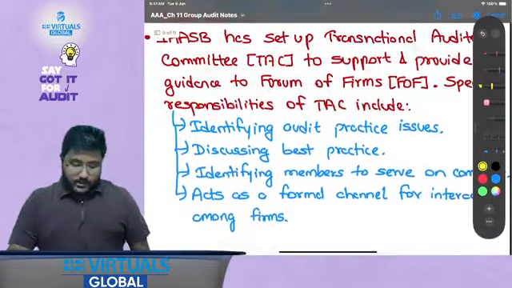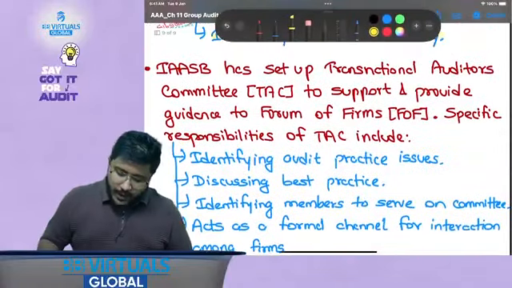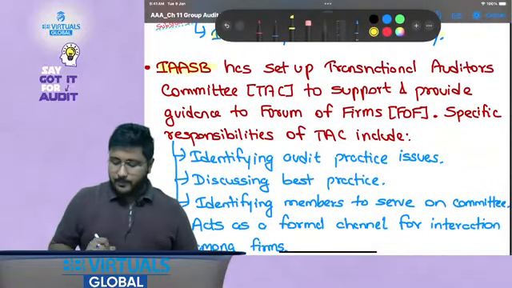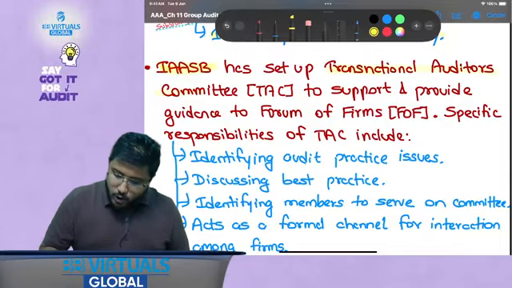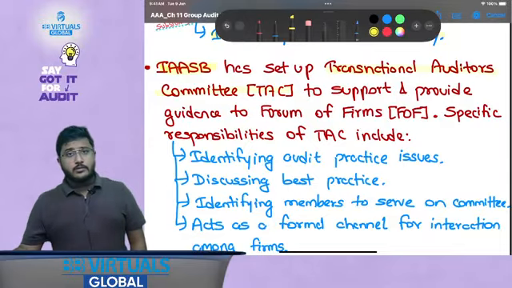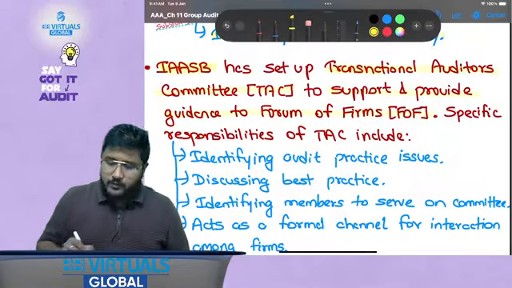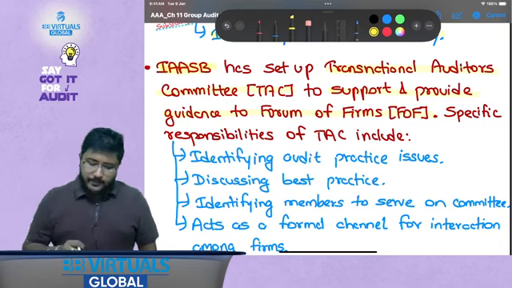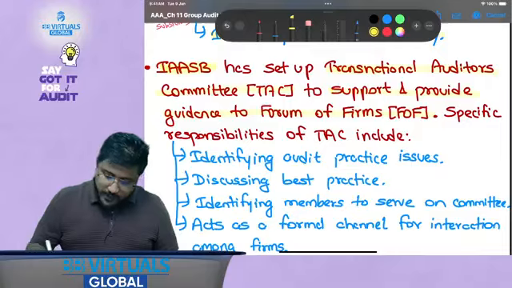Now, last thing for the whole chapter. See how important this must be, right? So IASB, what is IASB? We have discussed it in chapter number 1, right? IASB has set up the Transnational Auditors Committee, okay, to support and provide guidance to the Forum of Firms. They have created one committee, TAC, to support and provide guidance to the Forum of Firms, which is FOF.